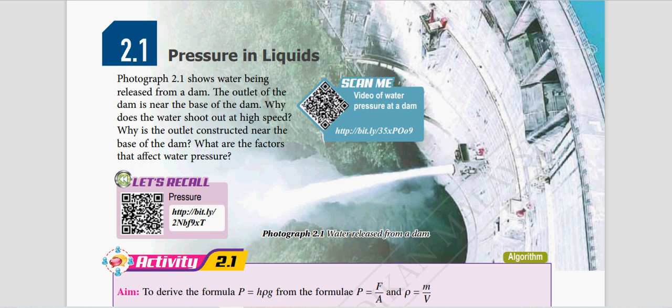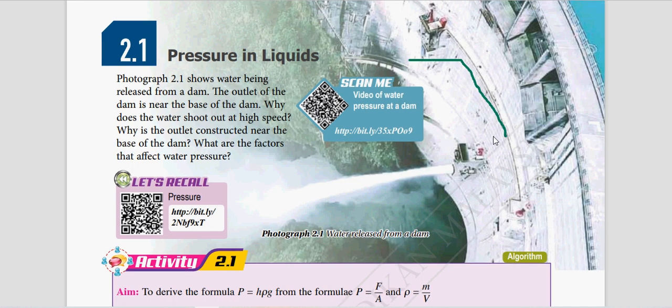Let's say like this. The picture that you see here is from the top view. But from the side view, you will see the design will be like this. This part is the water, and this is the concrete structure.